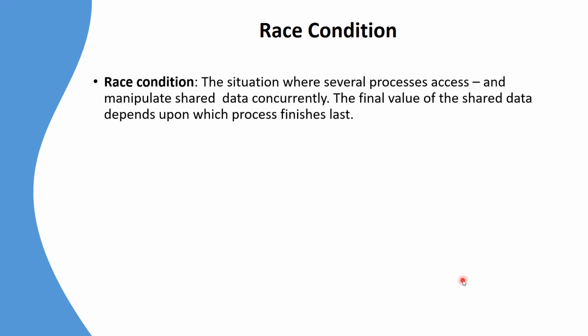Now let us look at the term race condition. A race condition is the situation where several processes access and manipulate shared data concurrently, and the final value of the shared data depends upon which process finishes last.